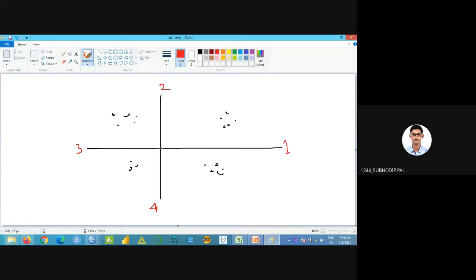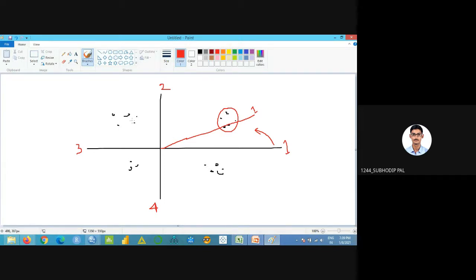This axis will rotate here, and this will go like that. Now I can see that all these variables are near factor 1, so I can say they all lie in factor 1. Getting my point?